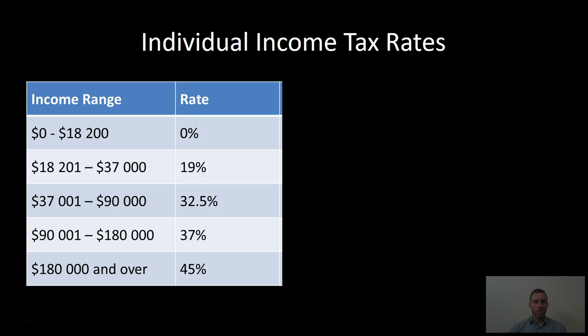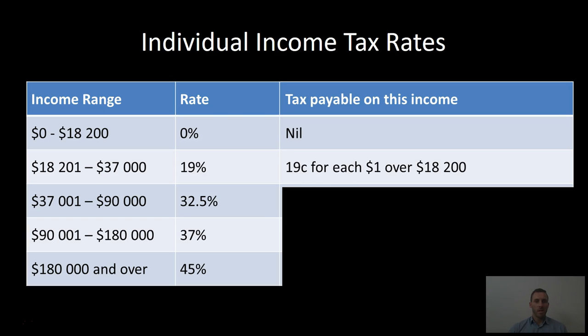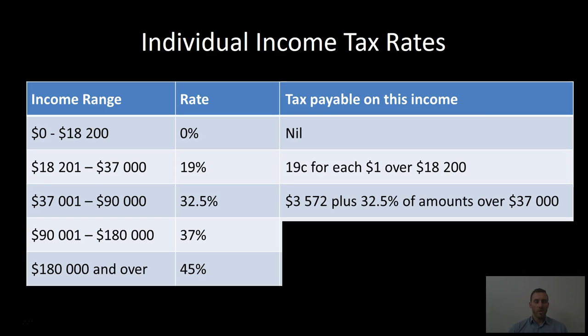For amounts between $18,201 to $37,000, 19% tax is paid. That means 19 cents for every dollar over $18,200. Between $37,001 and $90,000, 32.5% tax is paid. So that's $3,572, which is the amount of tax paid at 19% up to $37,000, plus 32.5% of amounts above $37,000.